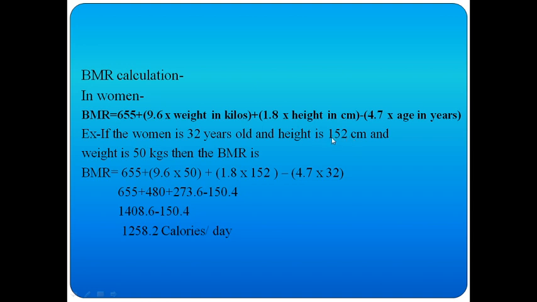The height of the woman is 152 centimeters. Minus 4.7 into age in years, 4.7 into 32 years.